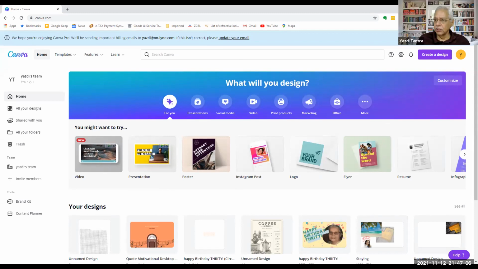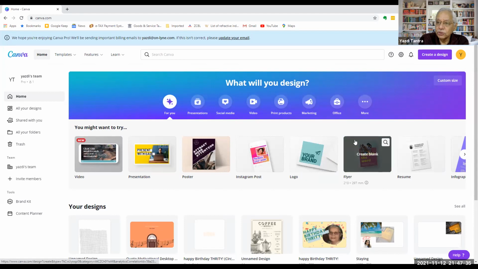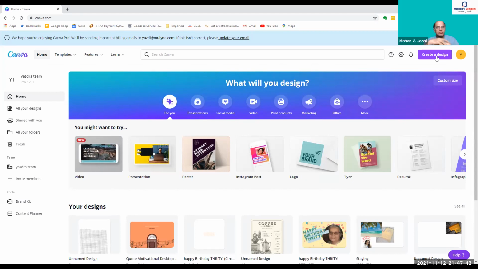Okay, so what will you design? As we saw earlier, you have so many things that you can design. You never imagined that you can design so many things. You always think of a brochure or a flyer, which is the basic thing that you require to do on a regular basis. But you have flyers, you have resumes, you have logo design, you have an Instagram post, posters, presentations, etc. So if you want to create a new design, the most obvious is on top right, you have what they call create a design. So you just say create a design.